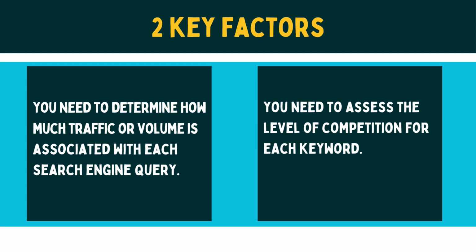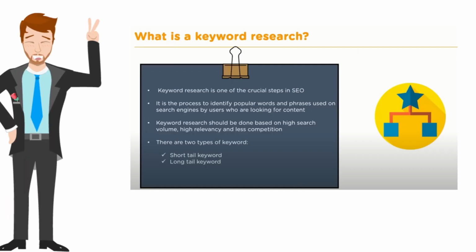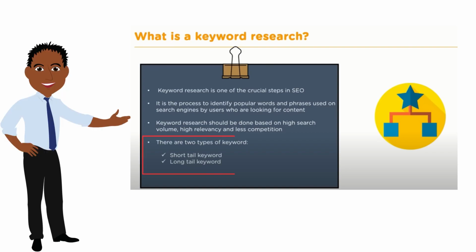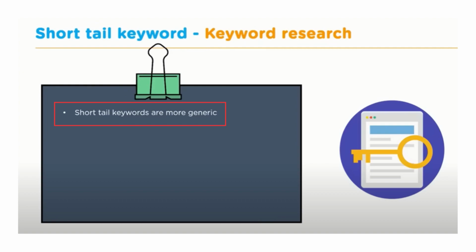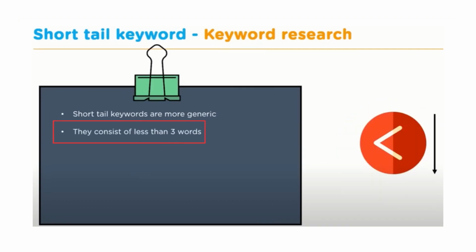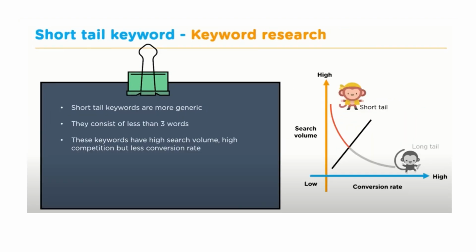It is essential to select keywords that are pertinent, and there are two categories of keywords: short-tail and long-tail keywords. Short-tail keywords, which are commonly less than 3 words, are generic keywords. For instance, Italian restaurants is a short-tail keyword. They often have a high search volume, meaning that many people search for them. If you want to target a short-tail keyword like Italian restaurants, you should be aware that it has a high search volume, which means a lot of people search for it.